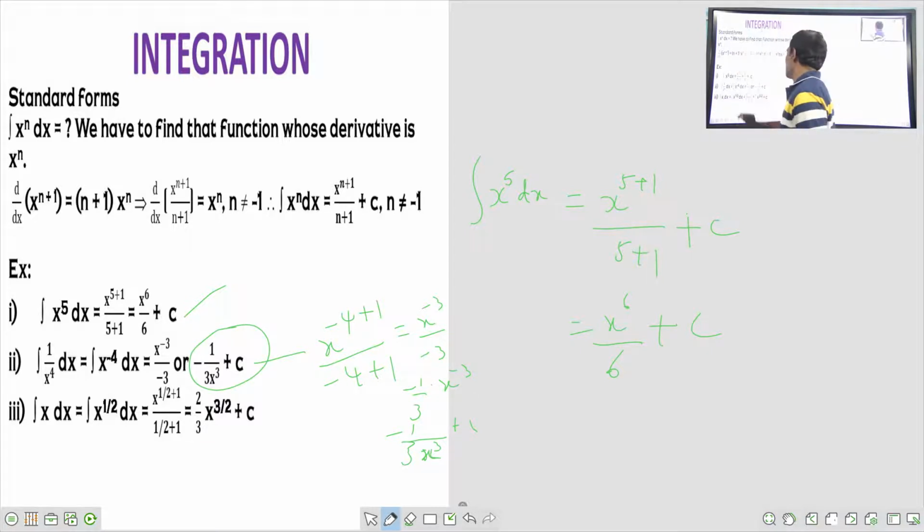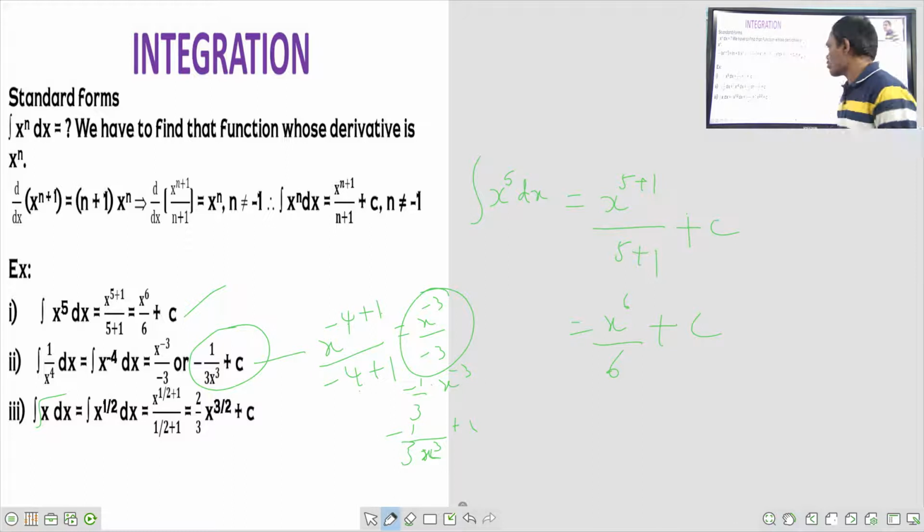So minus 3 by minus 3. How did I get minus 3 by minus 3? Minus 4 plus 1 by minus 4 plus 1. That's why it is x to the power of minus 3 by minus 3. That's why minus 1 by 3 x cube plus c. Another one is there. See here.